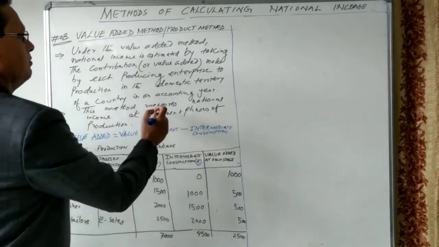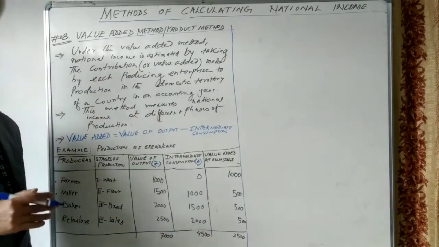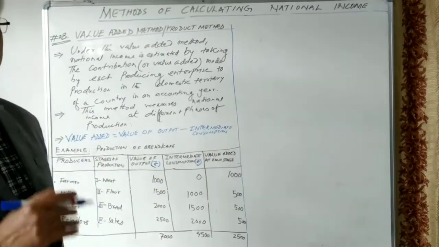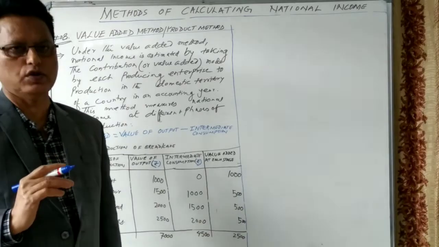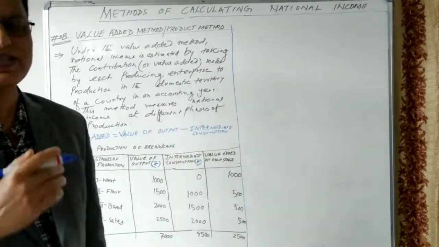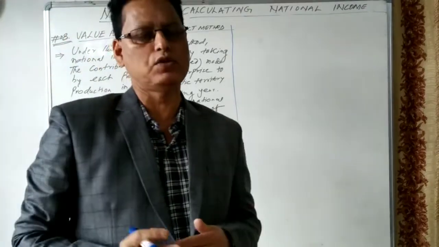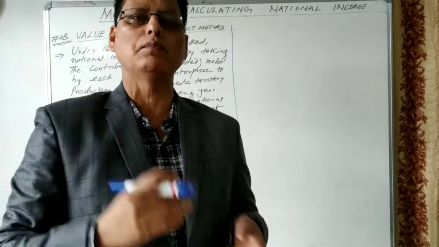This method measures national income at different phases of production. There are different phases of production, and national income is calculated at each phase. I have taken one example in order to illustrate value added. Value added is the difference between the value of output and the value of inputs bought from other firms.